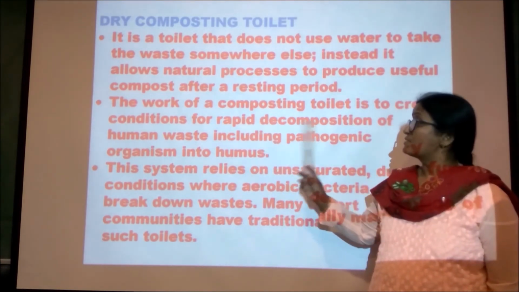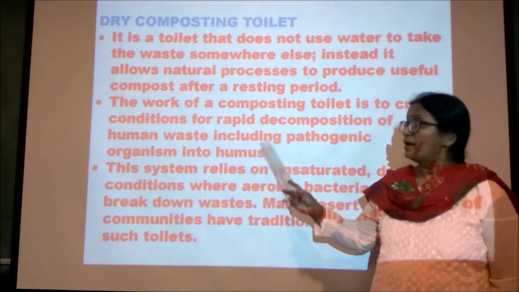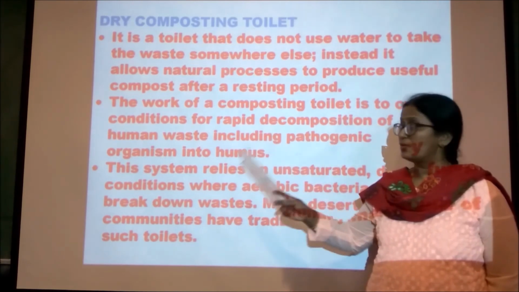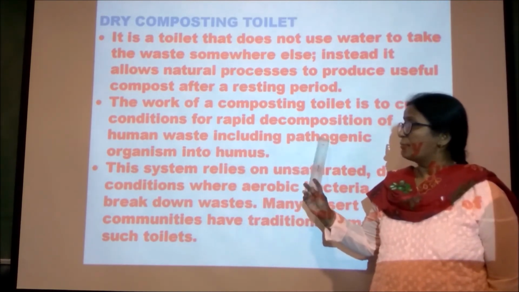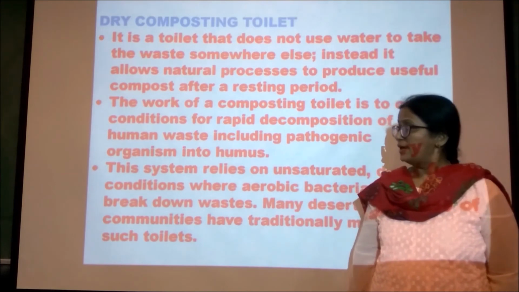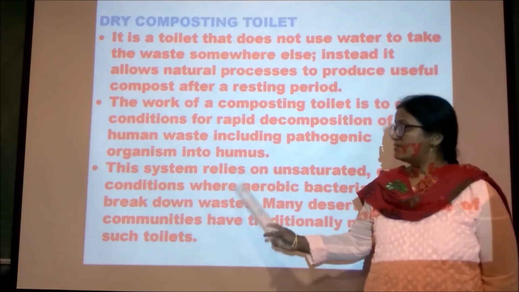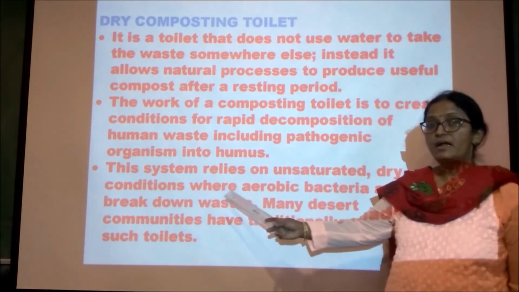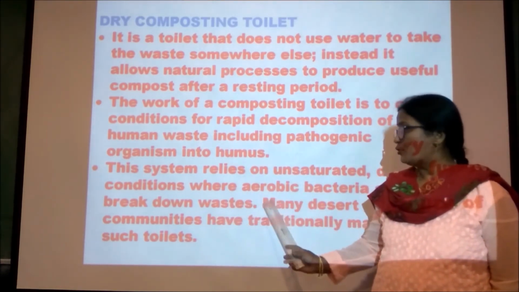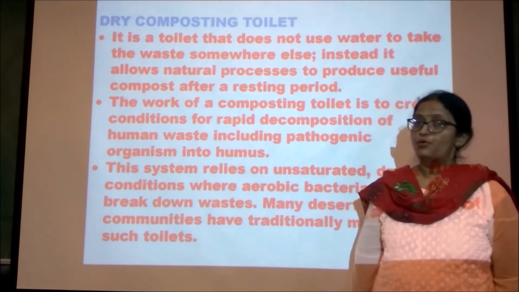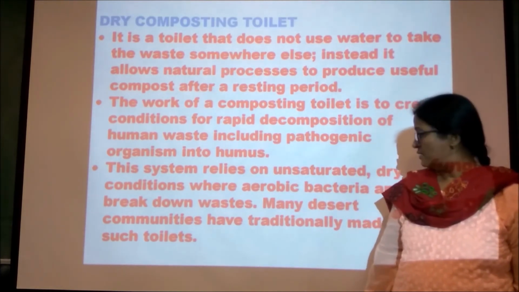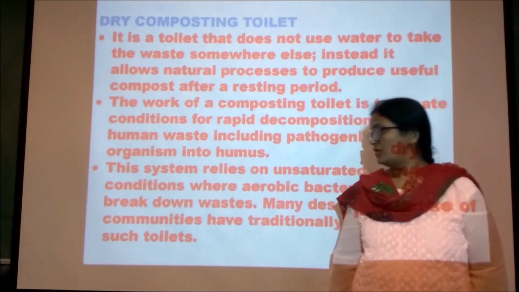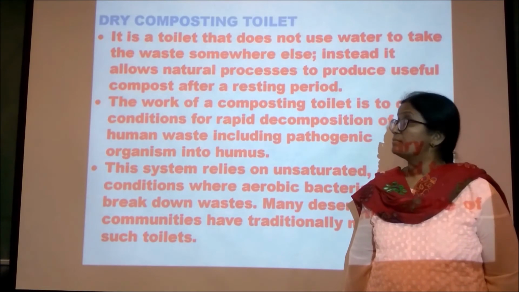The work of this composting toilet is mainly to help in rapid decomposition of the human waste, including pathogenic organisms, into humus. This system relies on unsaturated dry conditions where aerobic bacteria break down waste. Many desert communities and hill stations have this type of toilet.